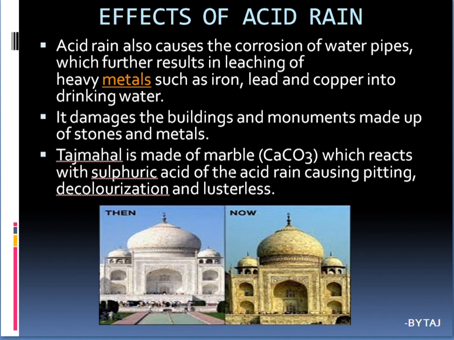The Taj Mahal is made of marble, calcium carbonate, which reacts with the sulfuric acid of the acid rain, causing pitting, discoloration and lusterlessness. Here this is the first picture of the Taj Mahal, and after continuous acid rain falling on this marble, it damages monuments like the Taj Mahal. This is how it has become nowadays, turning yellowish, and the luster, the shining property of the marble, is reduced. So this is about the effects of acid rain.